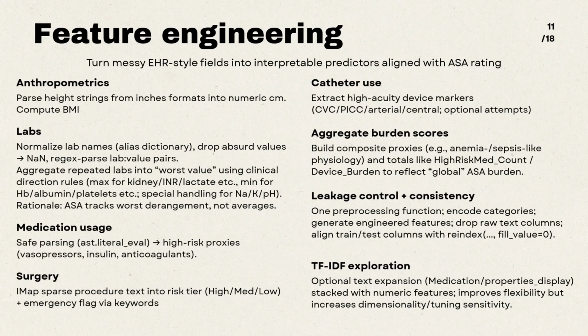Raw procedure names are very sparse text, so I mapped them into a small set of clinically relevant features. A risk tier, high, medium, low, using keyword triggers like cardiac, transplant, or thoracic, indicating higher risk, and an emergency flag using keywords such as emergency, rupture, bleeding, or trauma. This preserves the risk gradient while avoiding a huge vocabulary.